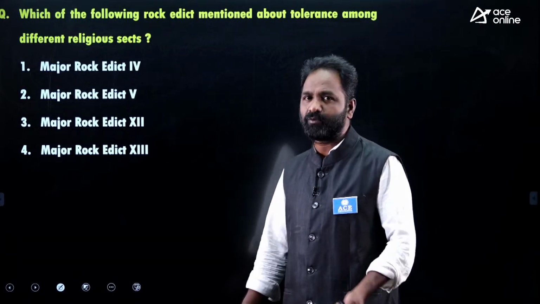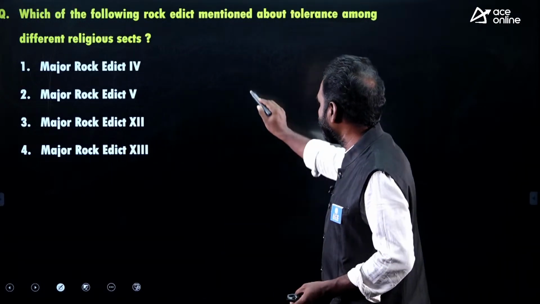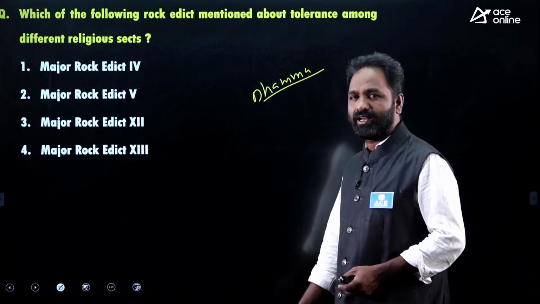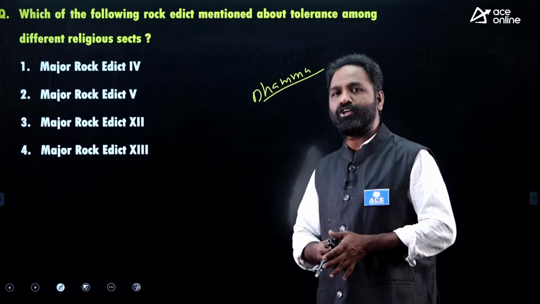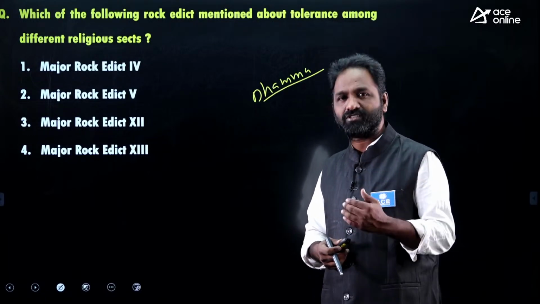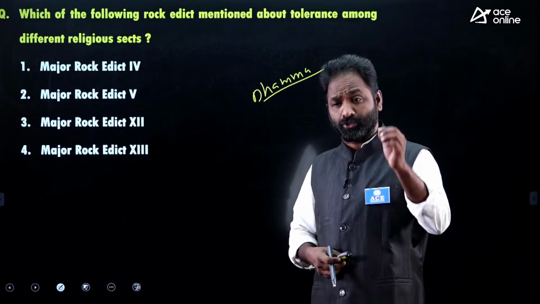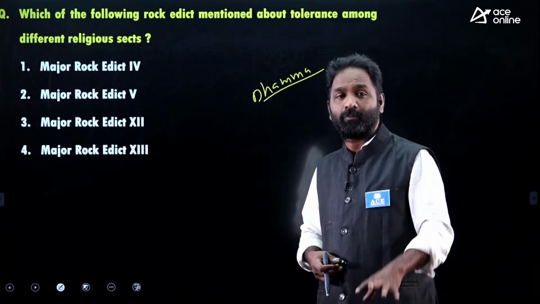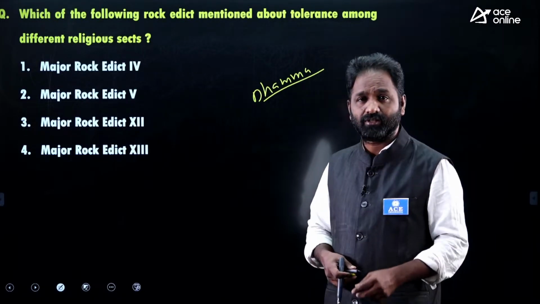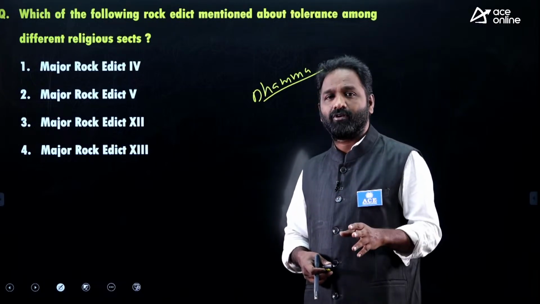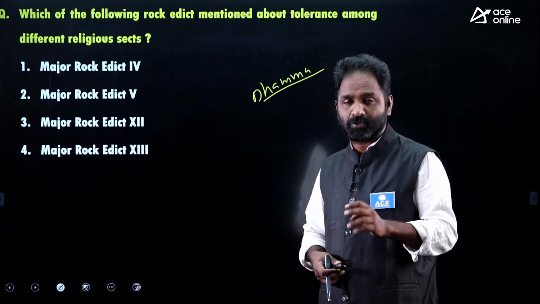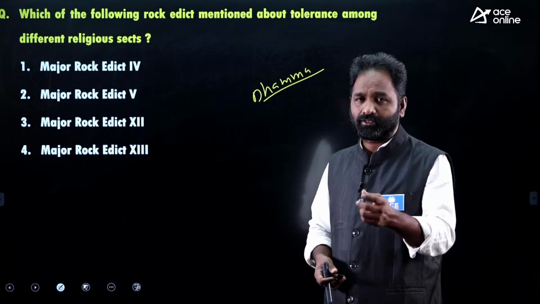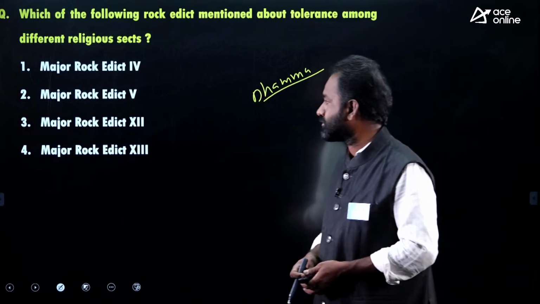Which of the following rock edicts mentions tolerance among religious sects? You know, Ashoka was a great person. He had a philosophy called Dhamma philosophy. After the Kalinga war, he changed a lot. That's why he issued pillar inscriptions, rock inscriptions, cave inscriptions. Through each inscription, he tried to tell something to people: please do this, please don't do this. Like that, he asked people to respect all religions. That is called religious tolerance. In which rock edict does he talk about religious tolerance?